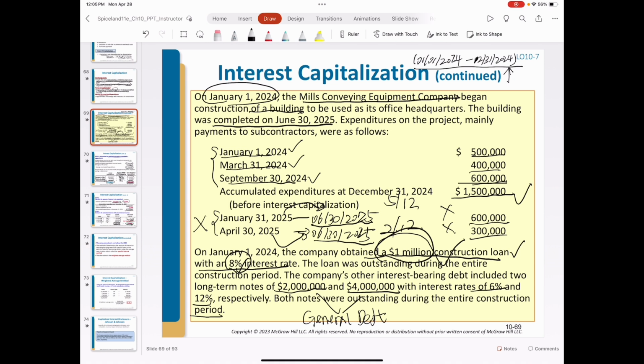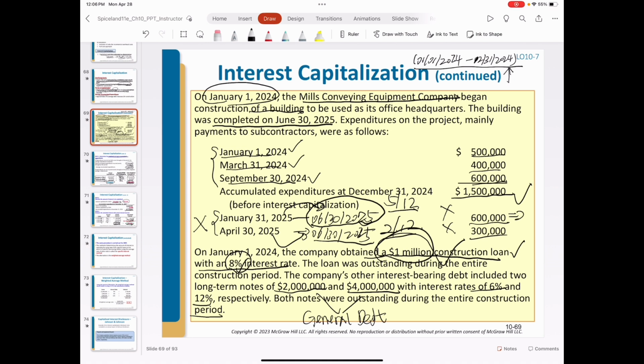The reason is the construction was expected to end on this date. In other words, in the second half of the year, there's no more interest incurred from this construction. So we use this portion of the year to calculate the expenditure.